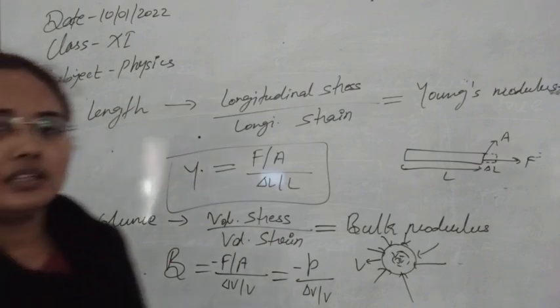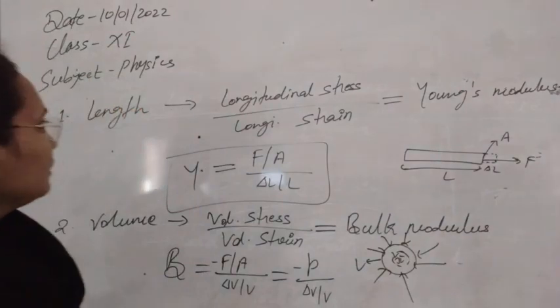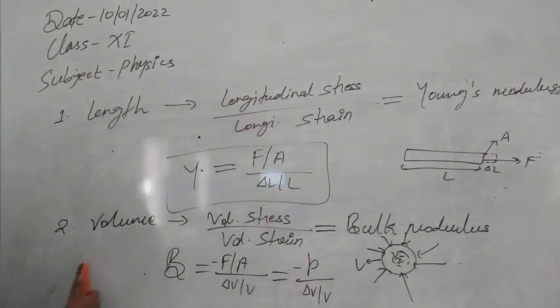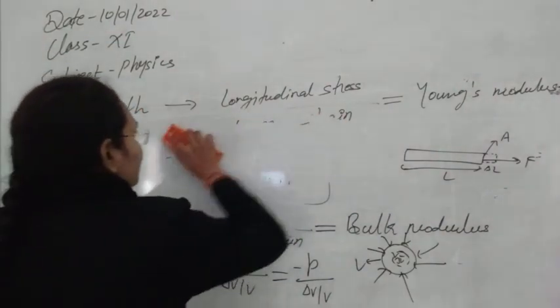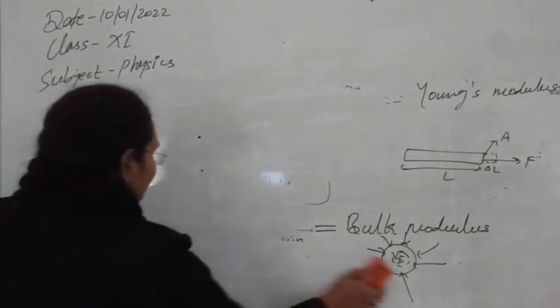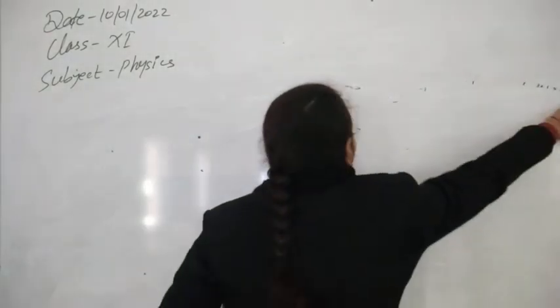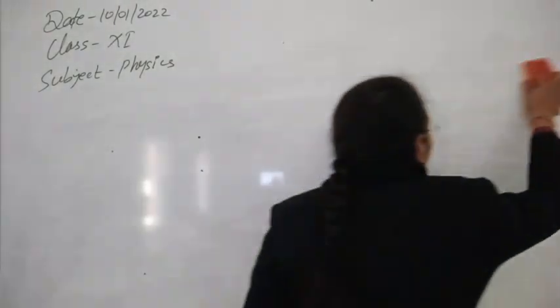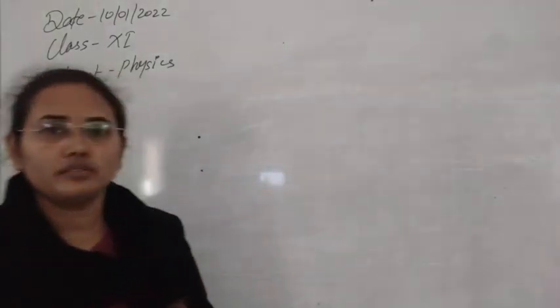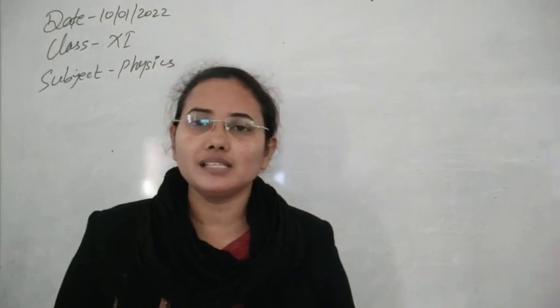Similarly, you can find the third kind of elasticity, that is for the shape. As you know, along the shape the stress is shearing stress and the strain is shearing strain. So the ratio of shearing stress to the shearing strain is known as the third type of elasticity, called the modulus of rigidity. This is our third kind of elasticity that you can easily calculate.